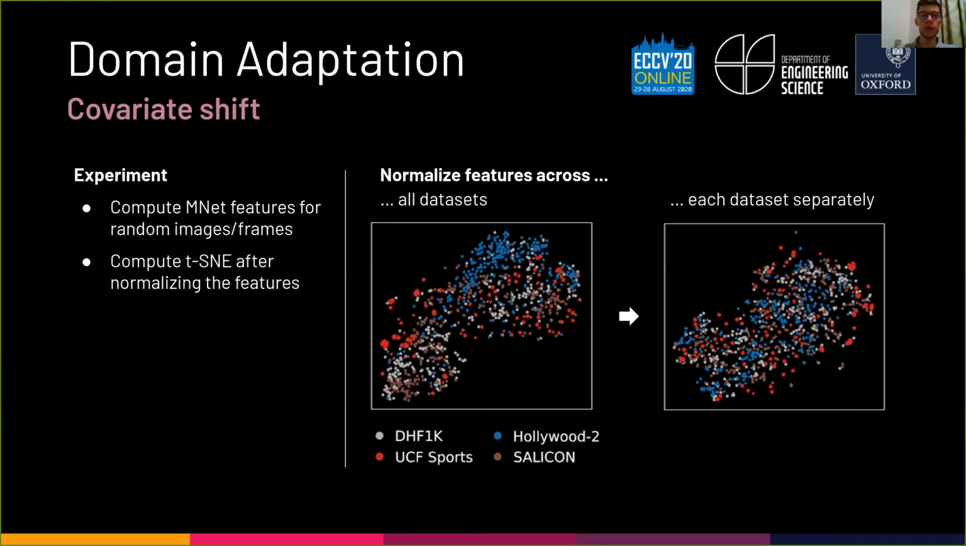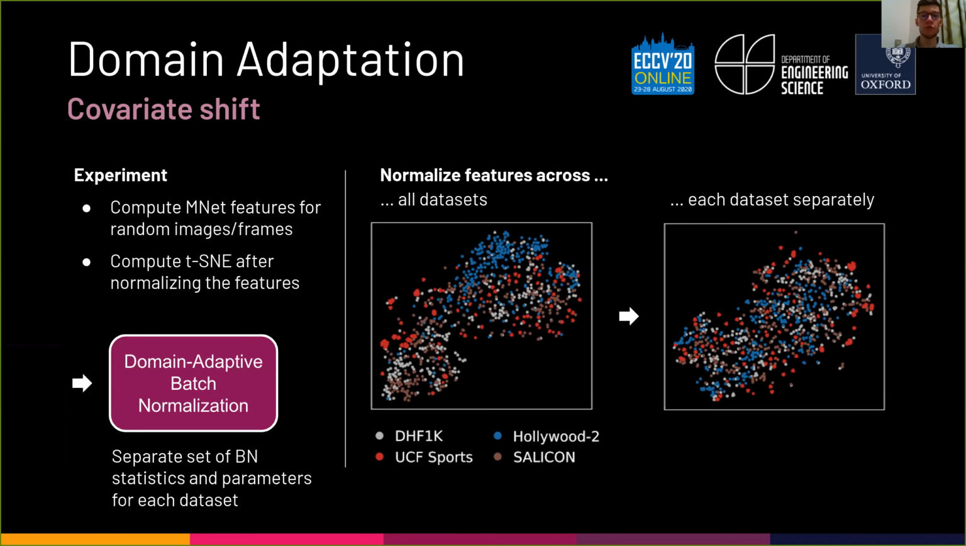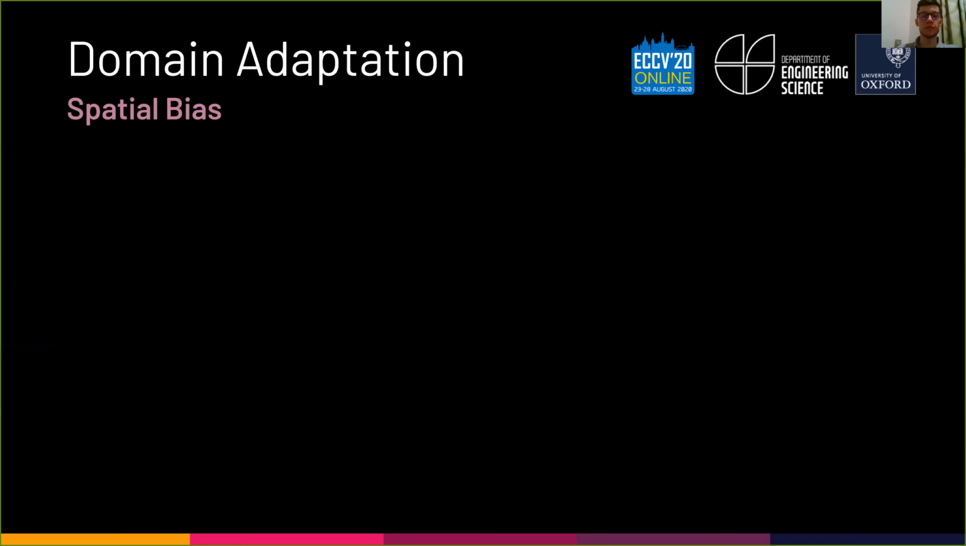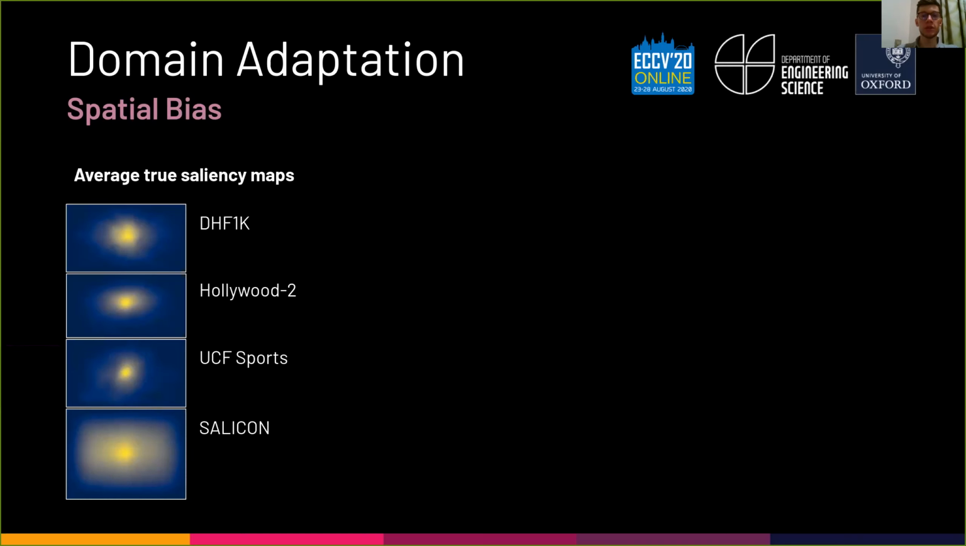Therefore, we use domain adaptive batch normalization, which means a separate set of batch norm statistics and parameters for each dataset. Next, we address the domain shift related to spatial bias. Here we plot the average ground truth saliency maps for each dataset. In general, the center is fixated most frequently, which is known as center bias in visual saliency research.